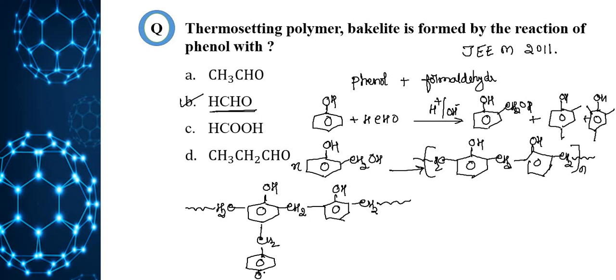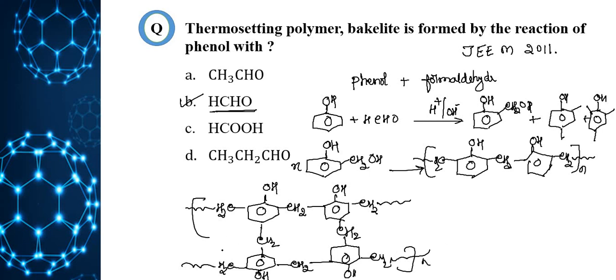Here we have OH group, and CH2 again, which is connected to another CH2, OH. Two lines are joined by CH2. So n times. This is the structure of bakelite. So bakelite is formed by the reaction between phenol and formaldehyde. So option B is the correct answer.